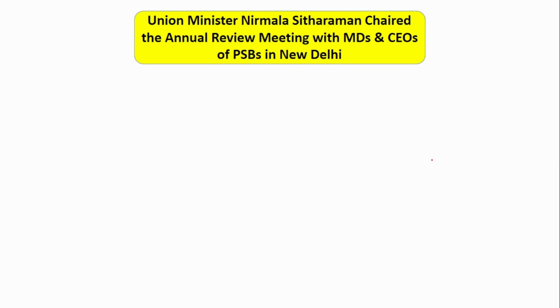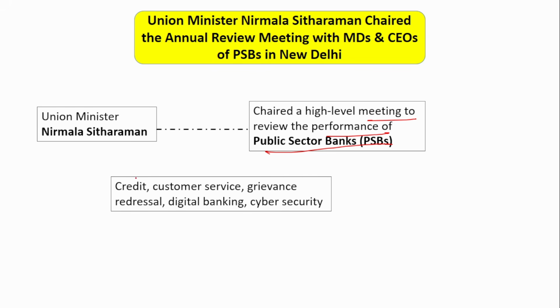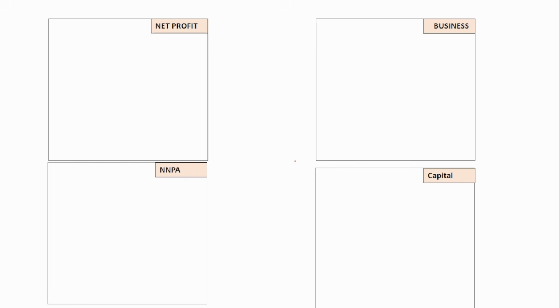Next is about a meeting that has been held by the Union Finance Minister Nirmala Sitharaman. She chaired a high-level meeting to review the performance of the public sector banks. Various top directors and key personnel of the public sector banks participated in this meeting. Credit, customer service, grievance redressal, digital banking, and cyber security were all discussed. We will discuss the important points one by one.